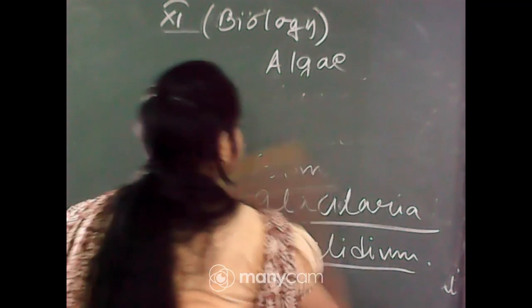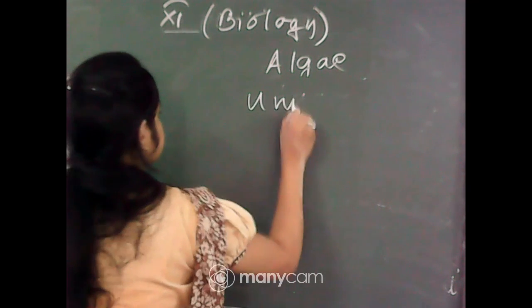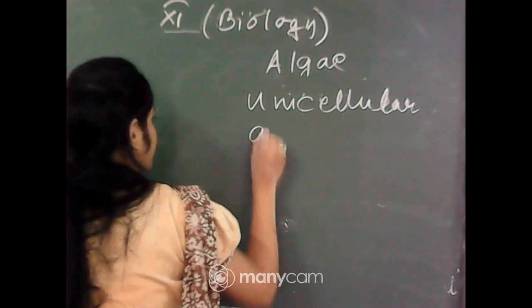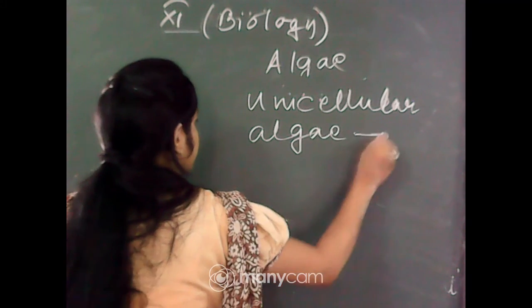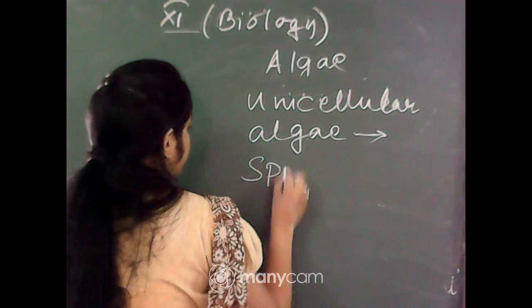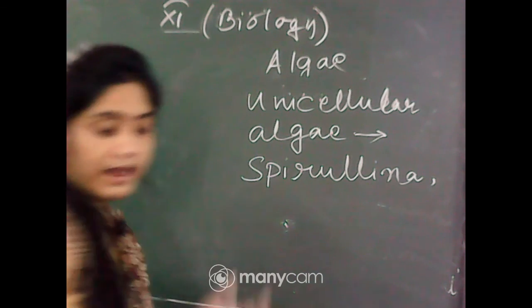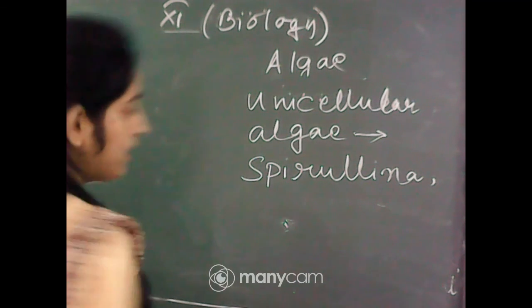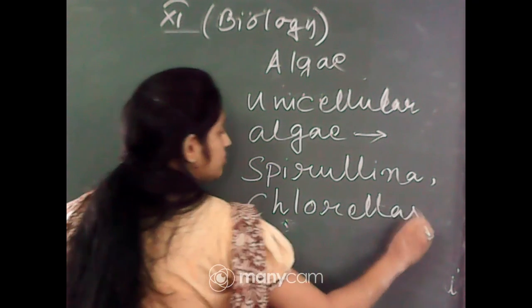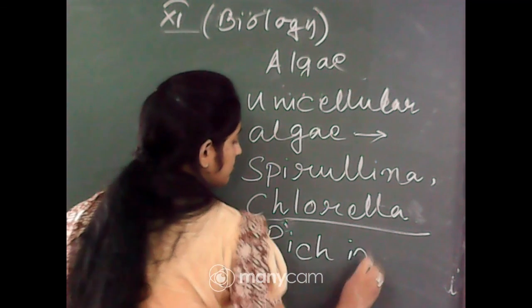Examples of unicellular algae: spirulina and chlorella, used as food because they are rich in protein.